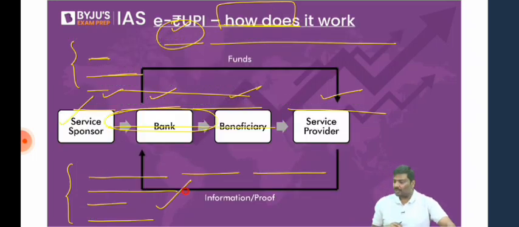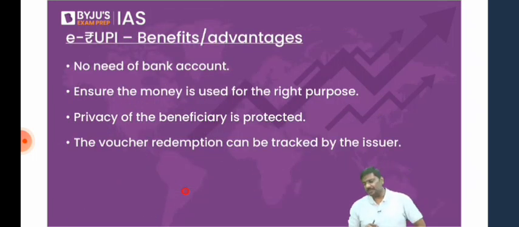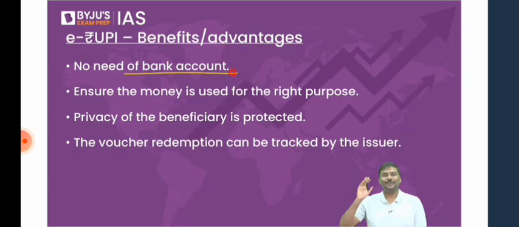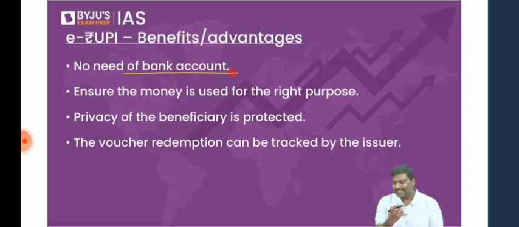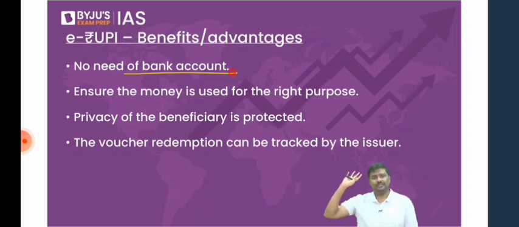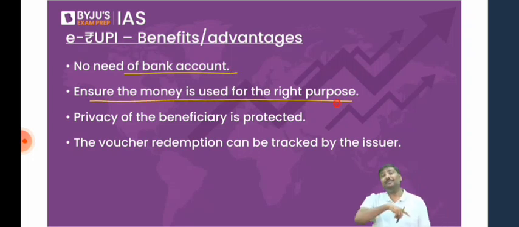So what are the advantages? What are the benefits we're expecting from this? One, you don't have to have a bank account. That's the first one, most important. Remember this. Why? Under the direct benefit transfer, one of the limitations was having a bank account. If you have a bank account, you'll have to travel all the way to the bank, which may be far away. You may not know how to use a smartphone or online banking. But here, you don't have to have a bank account itself. You can use a normal phone. Second, it ensures the money is used for the right purposes. That's also very important. It is purpose specific.